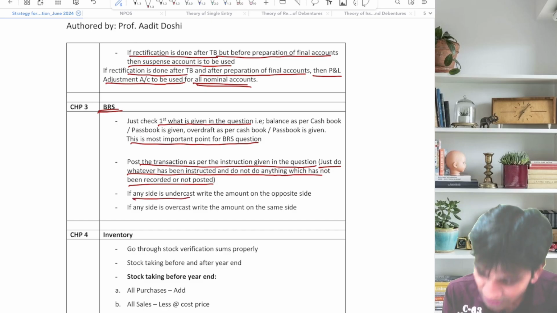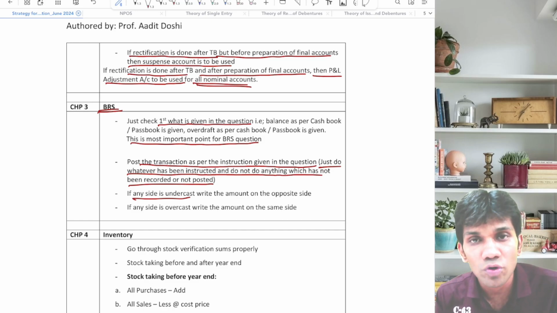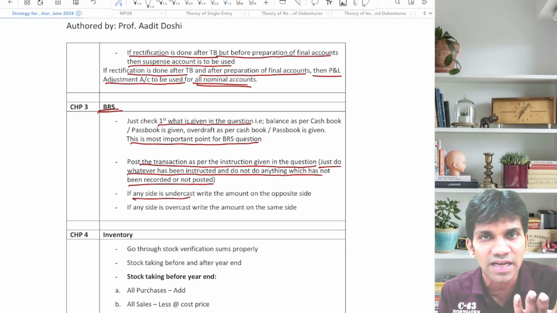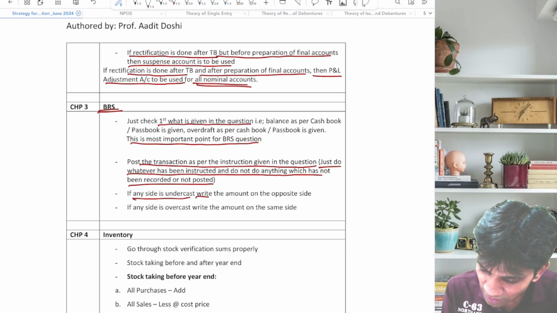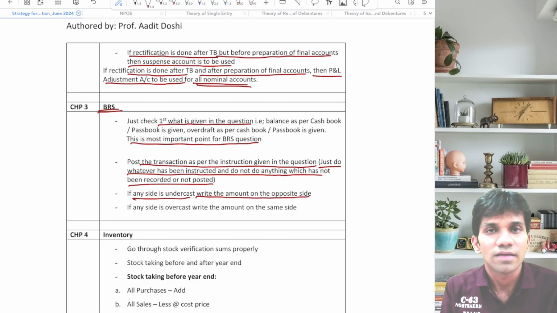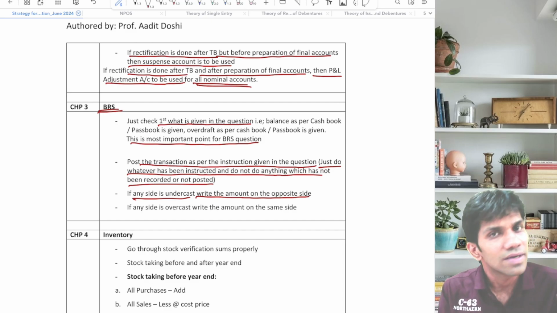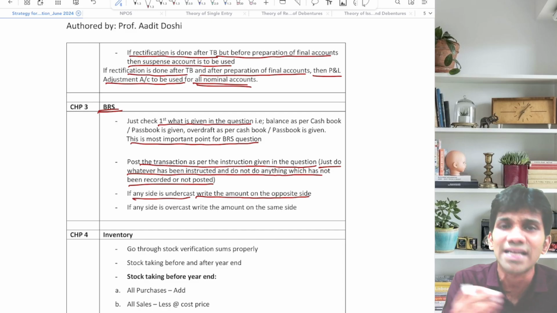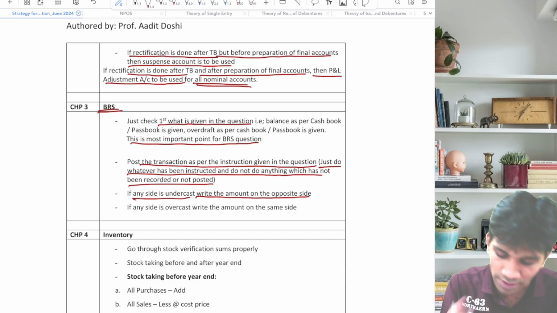If any side is undercast, say the cash book credit side is undercast, meaning we have taken a short total there, or we have taken a lesser amount there, then we have to write the amount on the opposite side. Means if the credit side is undercast, which side is written more? The debit side. So we have written less on the credit side, and we have written more on the debit side. So where will we write the amount? On the opposite side, meaning the debit side.